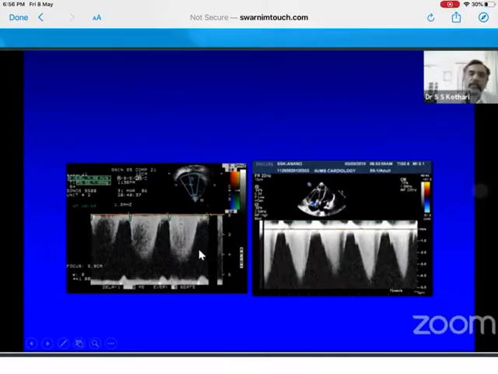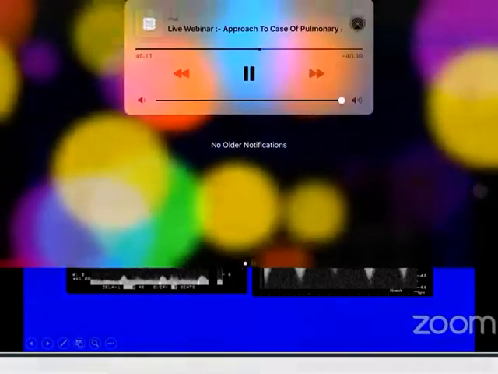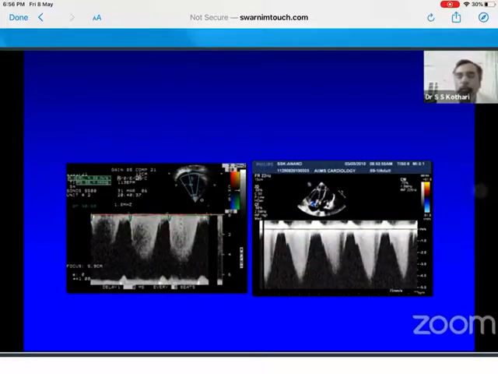Now another question, when do you have PH with the TR velocity of 2 meters only? So you have TR velocity of 2 meters, but patient has PH. 4 into 2 squared is about what, 16, 18? When can that still mean PH? So that could still mean PH if the RA pressure is 30. So that would still translate to PH.